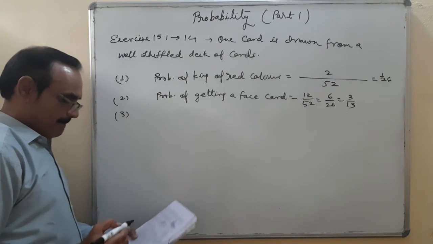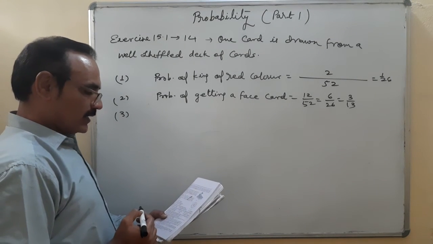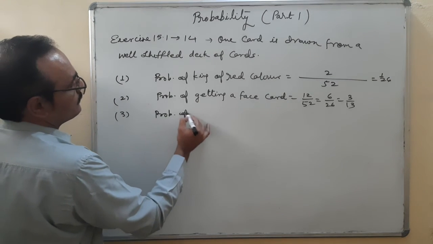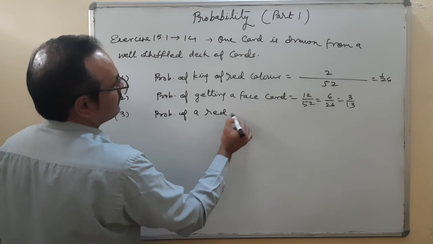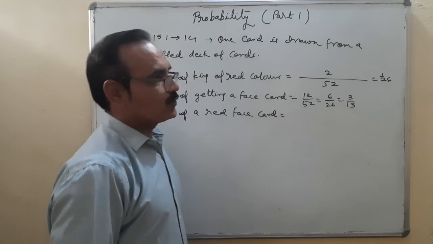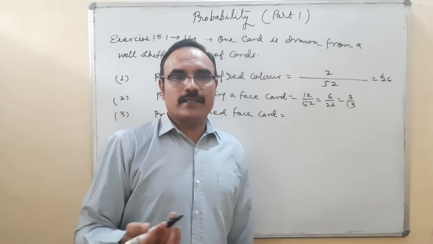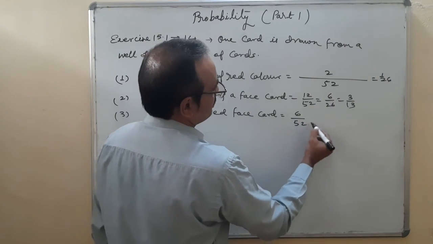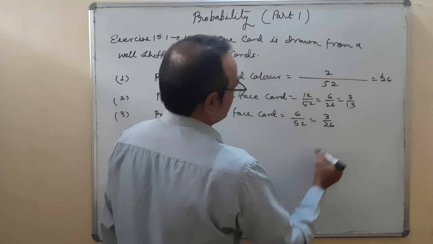Third, a red face card. Probability of a red face card. Total 12 face cards, and there are two different colors, 6 and 6. 6 upon 52, 3 upon 26.